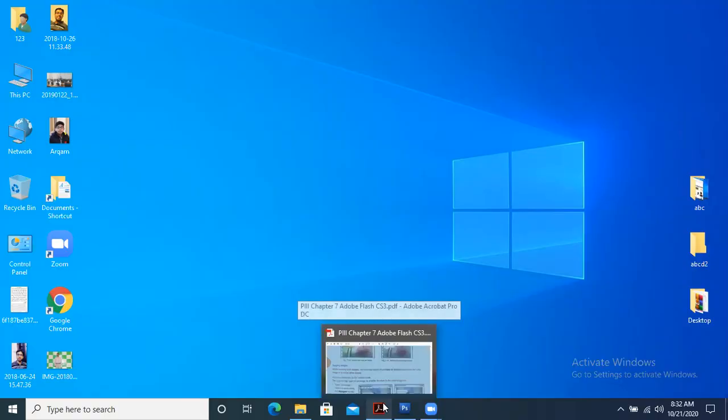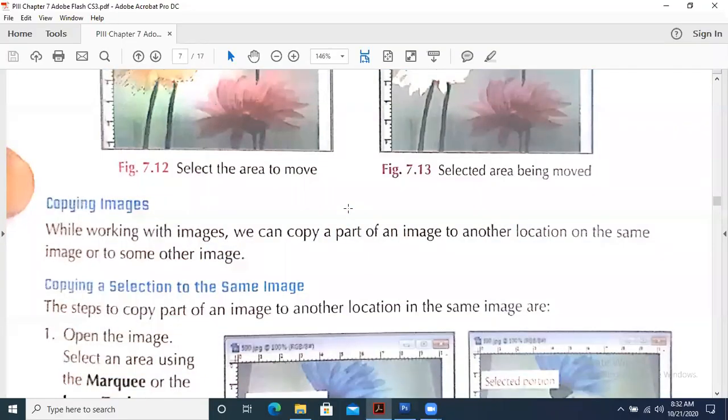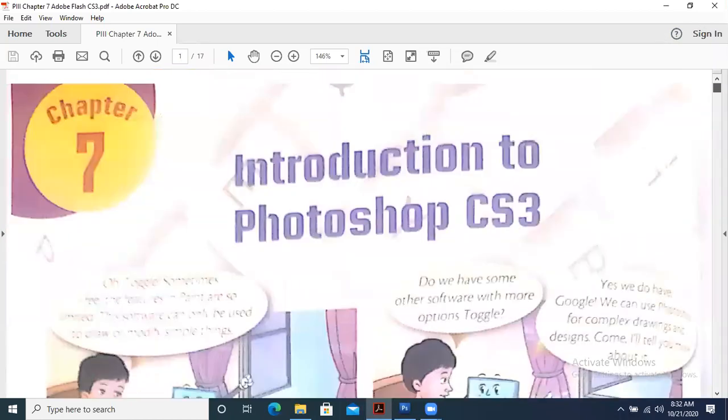In the last class, we had discussed the chapter that we have started. It is basically Adobe Photoshop CS3. It's an image editing software that we are studying. So in the last class, what did we do? We saw the procedure of how we can download it from the internet free of cost, and how we can install it.